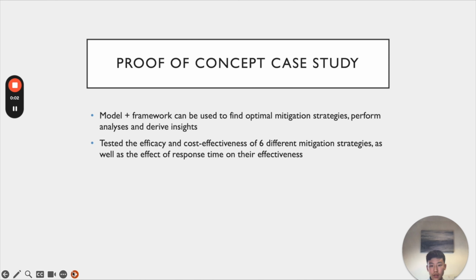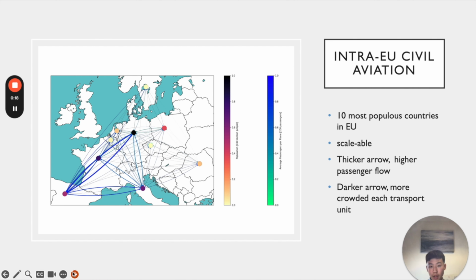During the course of this project, I conducted a proof of concept case study in order to show that the model could be used to find optimal mitigation strategies and perform analyses. To do this, I tested the efficacy of 6 different mitigation strategies, as well as the effective response time. The case study was intra-EU civil aviation. I modelled the 10 most populous countries in the EU, although 10 was chosen arbitrarily, and the model is completely scalable, so any number of countries would have worked.